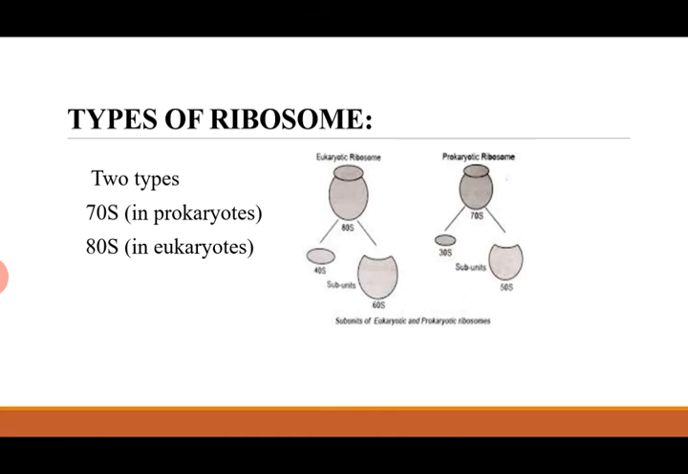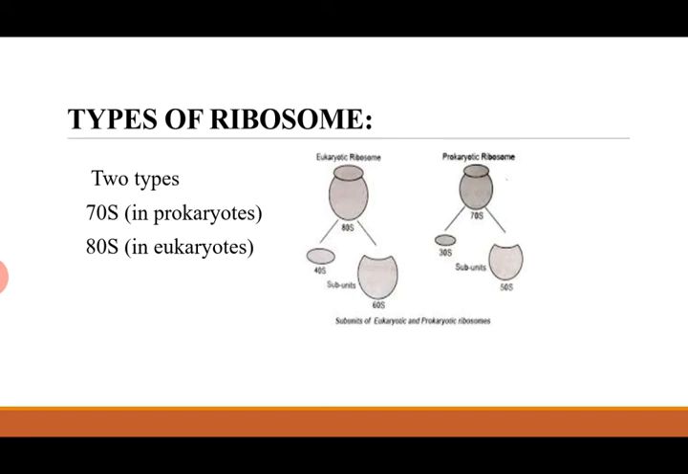Types of ribosome. There are two types of ribosome. One is 70S ribosome, that is in prokaryotes, and 80S, that is in eukaryotes. Prokaryotic ribosomes are commonly called 70S ribosomes and the eukaryotic ribosomes are commonly called 80S ribosomes. Prokaryotic ribosomes are smaller and less dense than eukaryotic ribosomes. As you can see in the diagram, there is the eukaryotic ribosome as well as the prokaryotic ribosome.